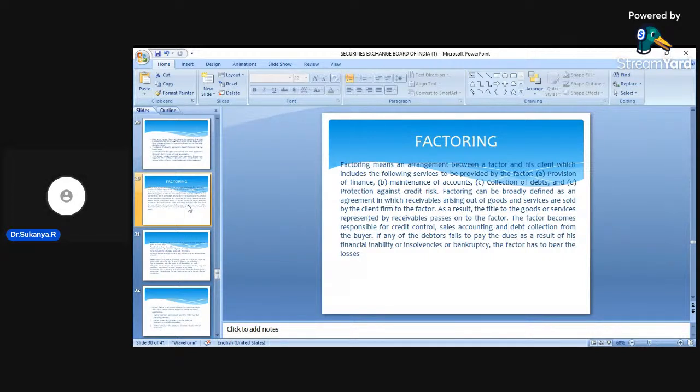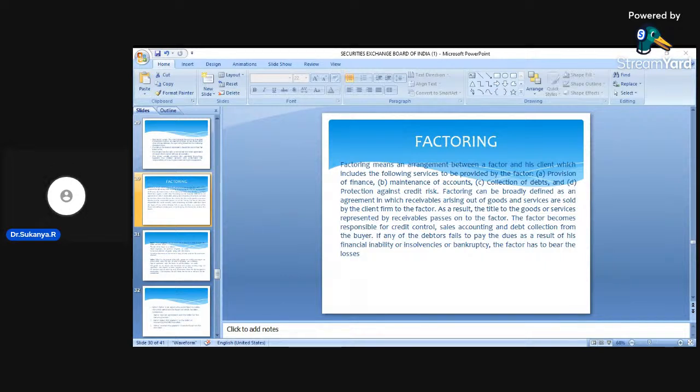But the problem is that, dear students, I am a very busy businessman, so I am not able to keep track of all this. What should I do? I can enter into a factoring arrangement. Once again, let me repeat, I am a businessman selling goods to a number of customers on credit basis. I have sold goods to all four of them, A, B, C, and D, and they have to pay the money to me in the form of installments.